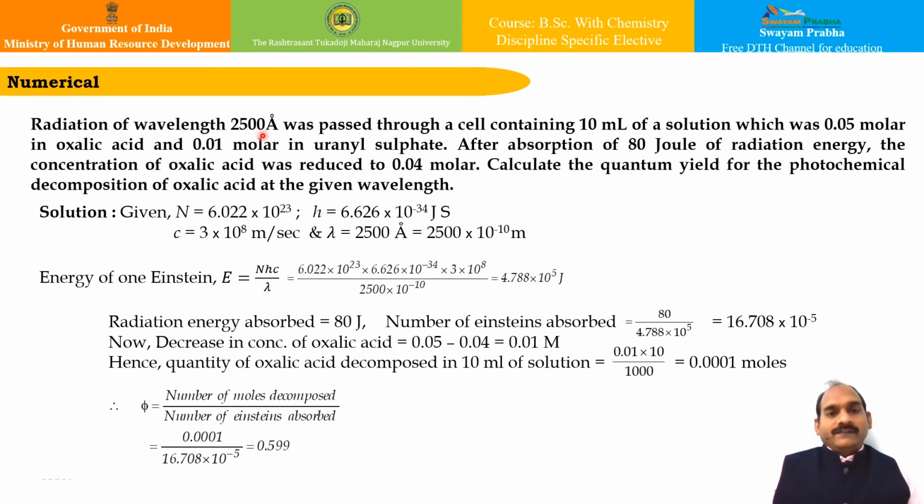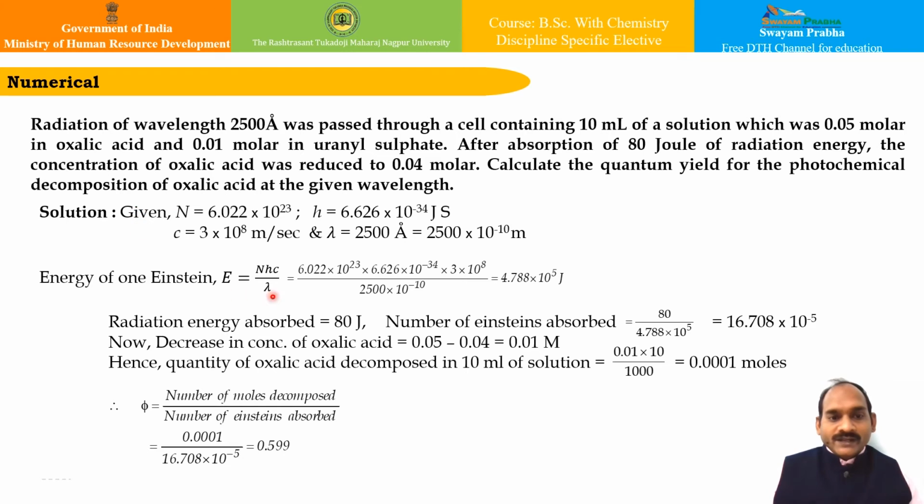We can have the actual experience of the experimental part. If you go through this numerical, you can be sure how easy it is. Try to solve this numerical: radiation of wavelength 2500 Angstrom was passed through a cell containing 10 ml of solution, which was 0.05 molar in oxalic acid and 0.101 molar in uranyl sulfate. After absorption of 80 joule of radiation energy, the concentration of oxalic acid was reduced to 0.04 molar. Initially it was 0.05 molar.